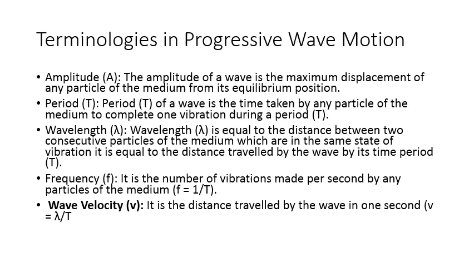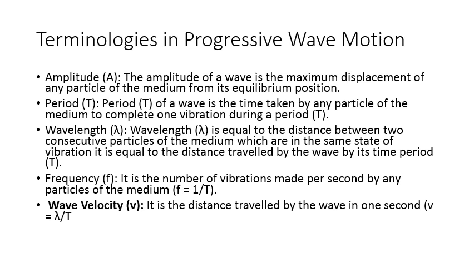What is period? That means time period. The time period of the wave is the time taken by any particle of the medium to complete one vibration. That is called time period. Time period is denoted by capital T, amplitude by A. Wavelength is the distance between two consecutive particles of the medium which are in the same state of vibration.